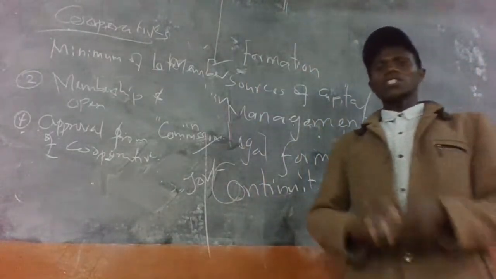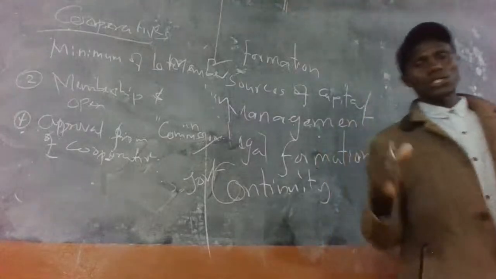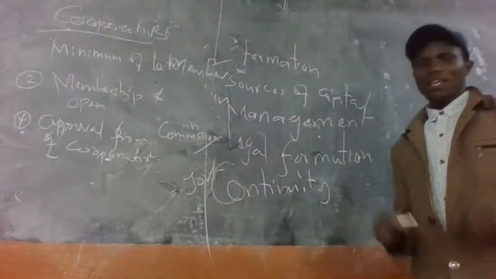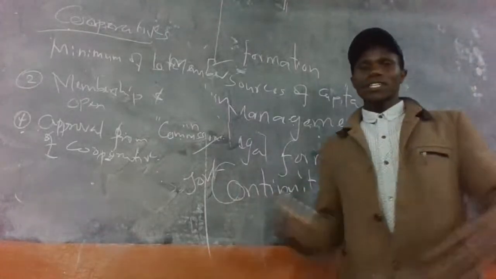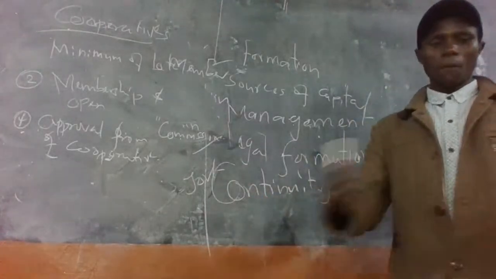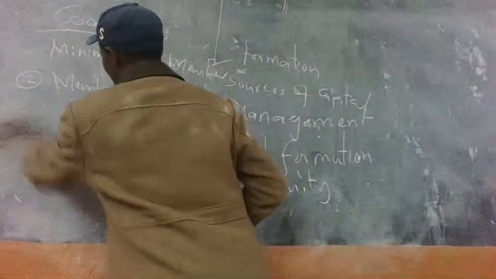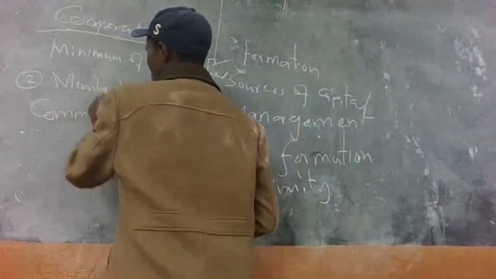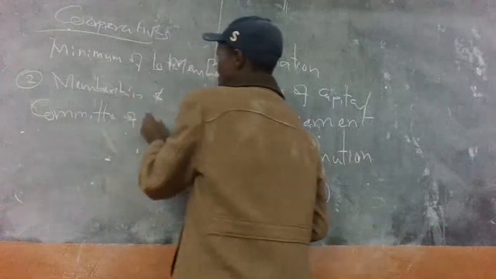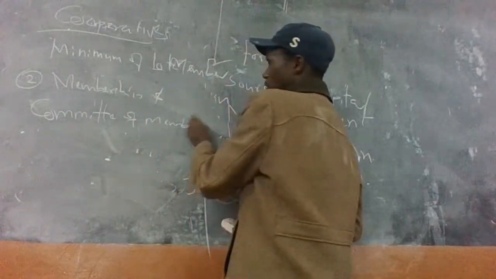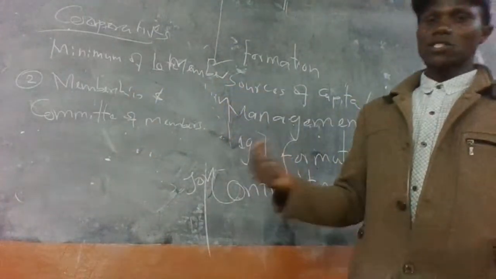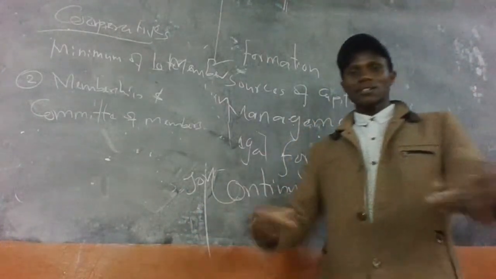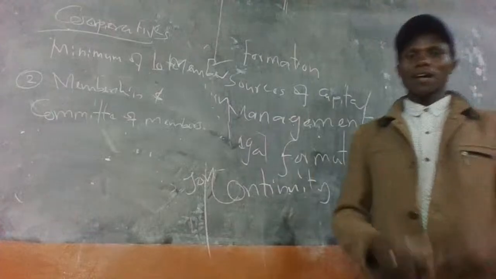Also, another very important feature is in their management. A cooperative society is managed by a committee of members. This committee consists of the executive, which has the chairman, the treasurer, and the secretary.